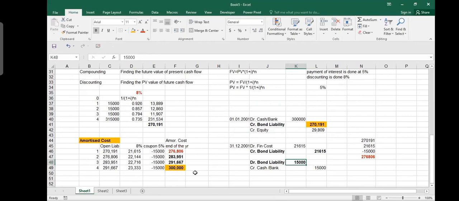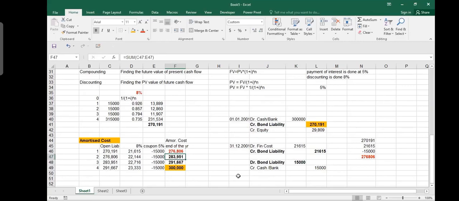Ankit. Yes, sir. Now ask me what you do not understand. And next year you will again follow the same thing. The two double entries: 22,144 will go to the finance cost, 15,000 you will pay, and your liability will become 283 and so on. So why are we using two rates? One for interest and one for discounting.